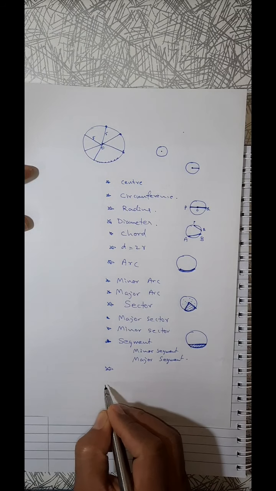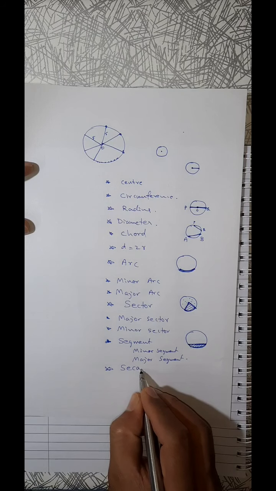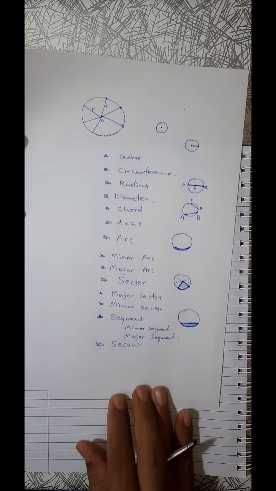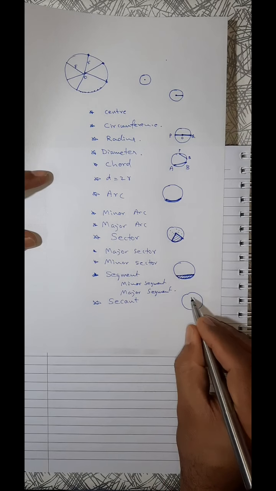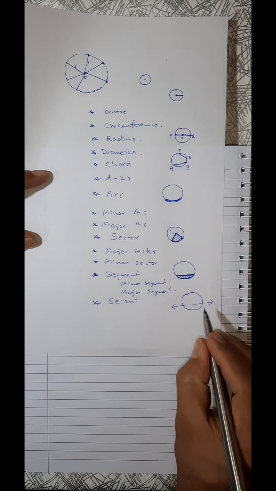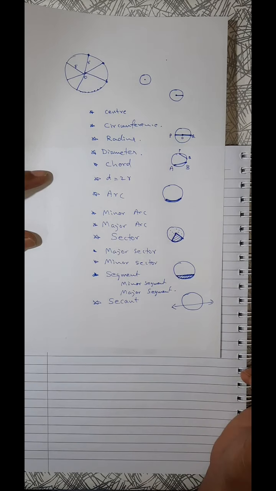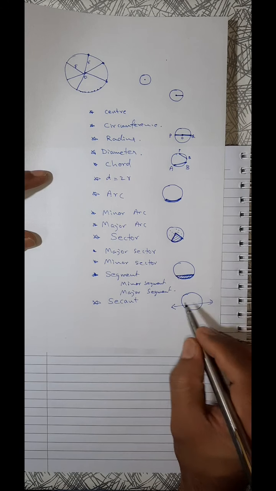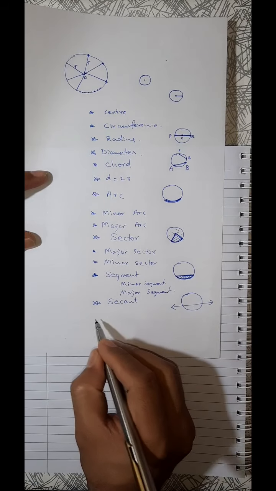Then we have two more things, secant and tangent. What is the meaning of secant? Secant means, if a line is passing through this circle, cutting the circle into two parts, that is called a secant. This line is a secant. A line which is passing through the circle is called a secant.